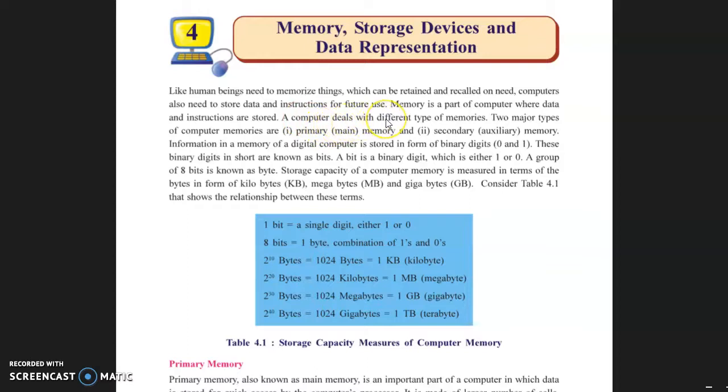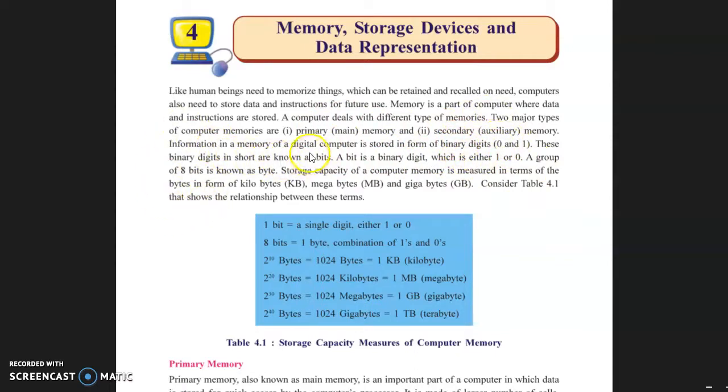A computer deals with different types of memories. Two major types of computer memories are primary and secondary. We already learned it in the second chapter. Primary memory is required to start our computer. Primary memory is also called main memory, and secondary memory is also called permanent memory.